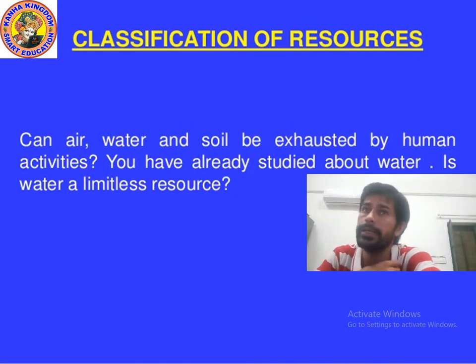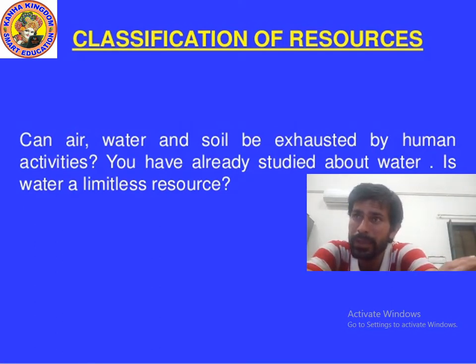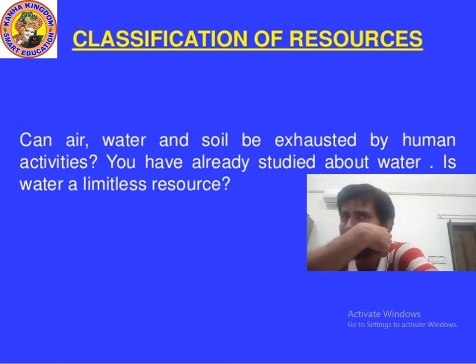Can air, water and soil be exhausted by human activities? Can you make air disappear? No, you cannot exhaust it. Exhaust means destroy, end. Can you completely remove it? Simple meaning, remove it. So can air, water and soil be exhausted by human activities?